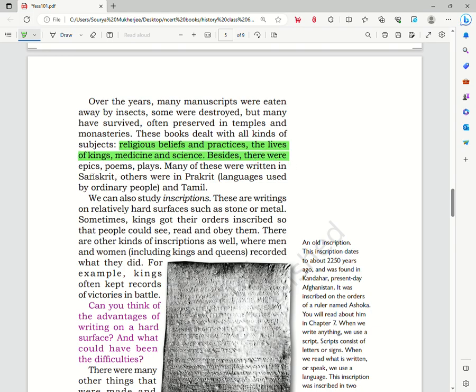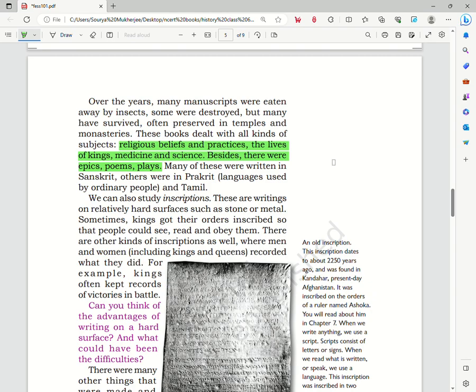Also, there were certain manuscripts which dealt solely with epics, poems, and plays. The most famous, as you know, are perhaps the Ramayana and the Mahabharata. When these were first written, they were all in the form of manuscripts, written on tree barks and such. Then they were later on printed and so on.